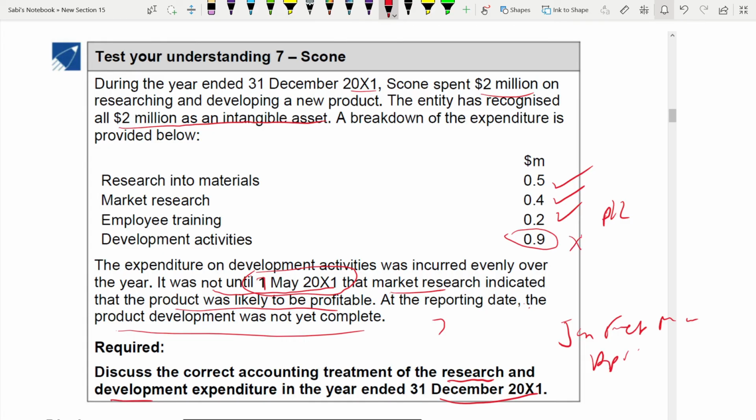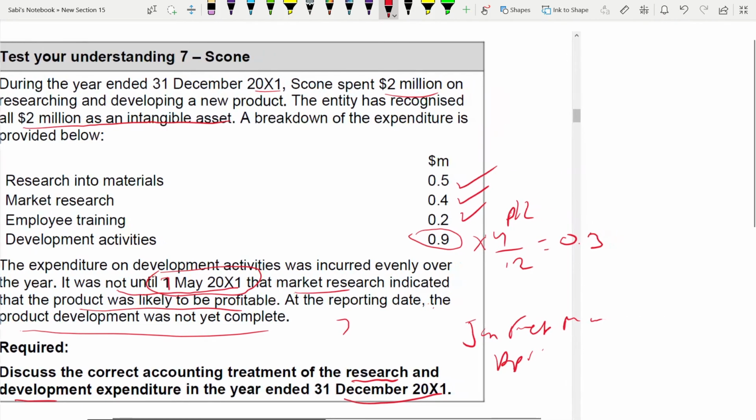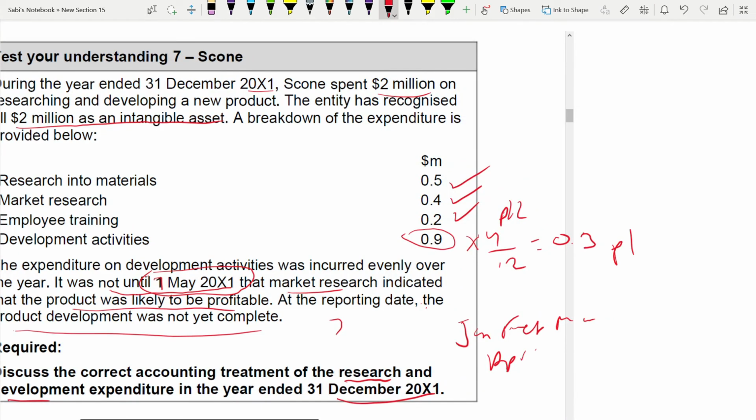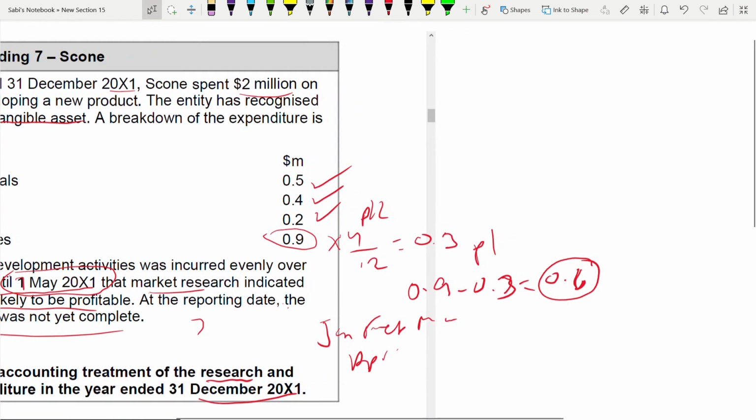So you have to take the first 4 months only, which is 0.3. This 0.3 goes as an expense in the P&L. Out of the balance, 0.9 minus 0.3, 0.6. This 0.6 is taken as an intangible asset. They are capitalized.